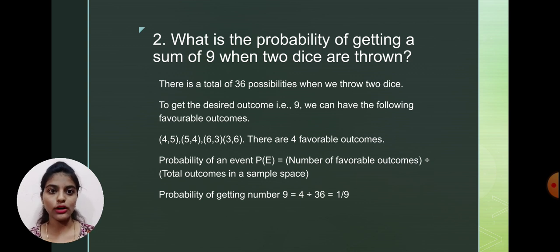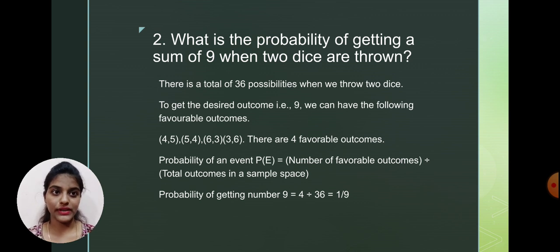And probability of getting the sum of 9. So 9, how can it be? So it can be 4 and 5, 5 and 4, 6 and 3, and 3 and 6. So we have 4 favorable outcomes. And when we talk about this probability, 4 is our favorable outcomes and 36 is our total number of outcomes. So 4 by 36 is nothing but 1 by 9 or 0.111. This is also lesser than 1 and greater than 0.